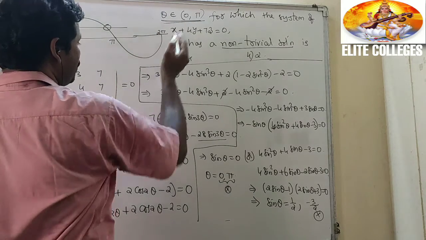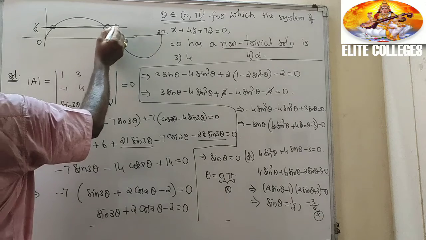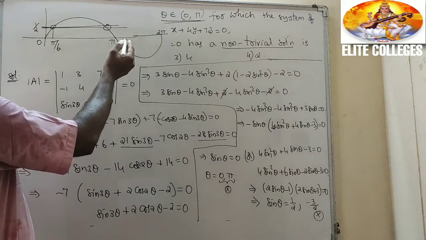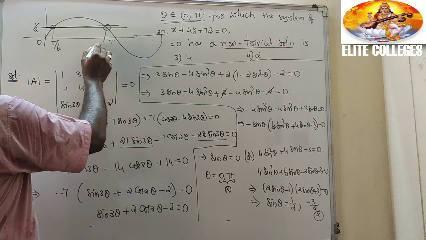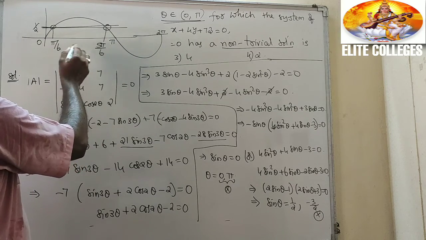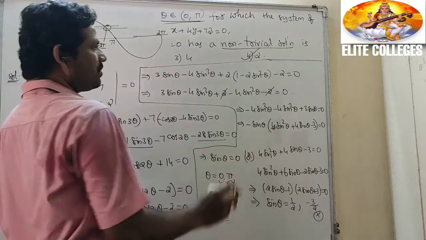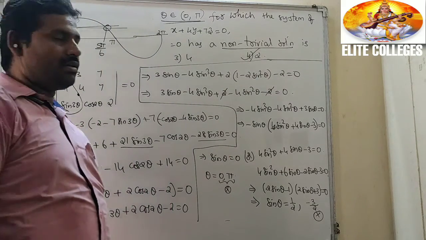Here it is given only 0 to pi. Sin theta equal to 1 by 2, and you can find the solutions also: pi by 6, pi minus pi by 6, that is 5 pi by 6. These are the two solutions. They are asking the number of solutions, so that is the option. Right, students.